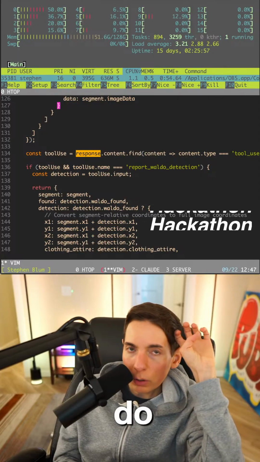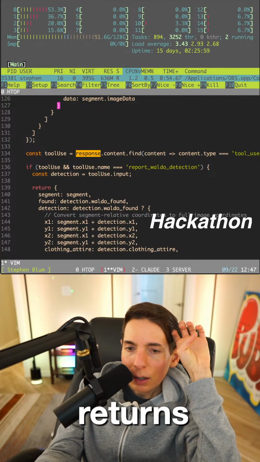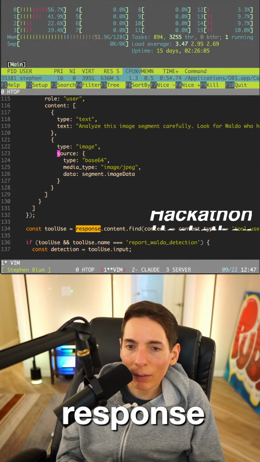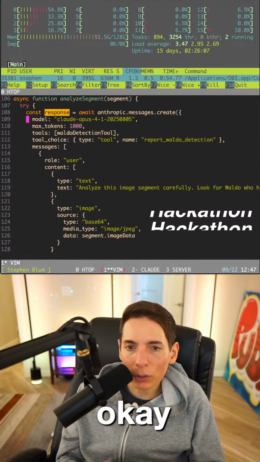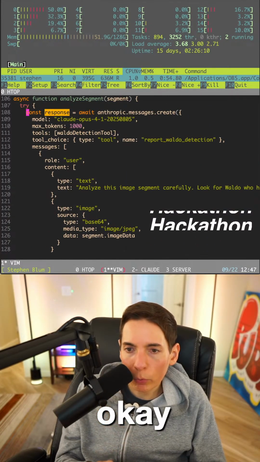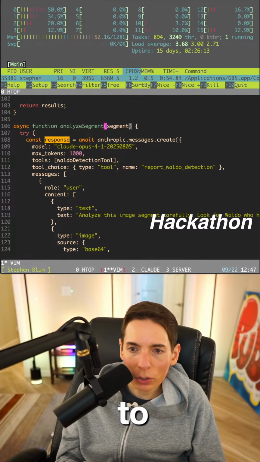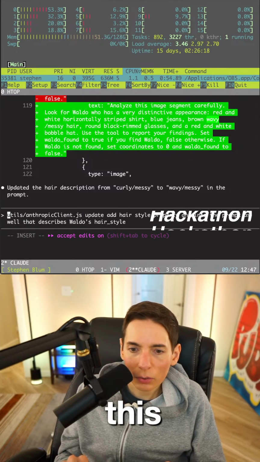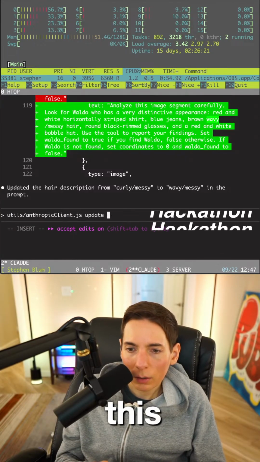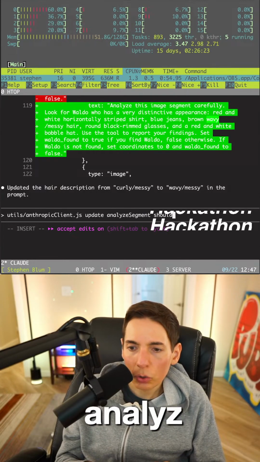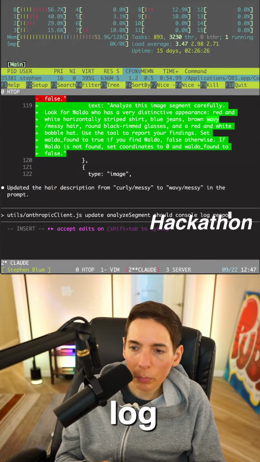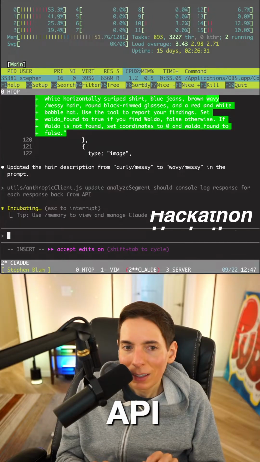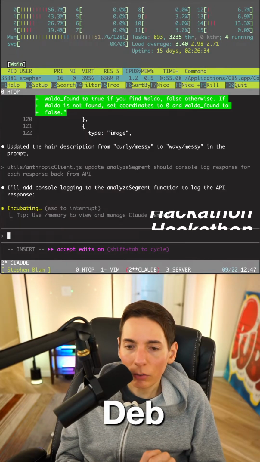Here's what we're going to do. We're going to run it. We'll see how it returns. We'll see if it works. But I also want it to print out the response. Let's have it print out the response. Okay. Every time it gets a response, print out the response. Okay. Here's what we want to do. We need to update this function here, and we need it to print out the response. Let's go back here. Analyzing it. Should console log response for each response back from API. Okay. This will help us debug in the future if it's necessary.